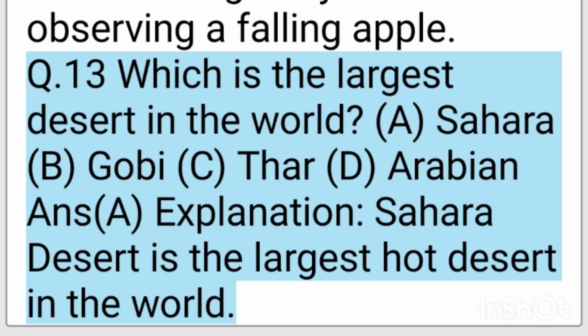Q13. Which is the largest desert in the world? A. Sahara. B. Gobi. C. Thar. D. Arabian. Ans. A. Explanation. Sahara Desert is the largest hot desert in the world.